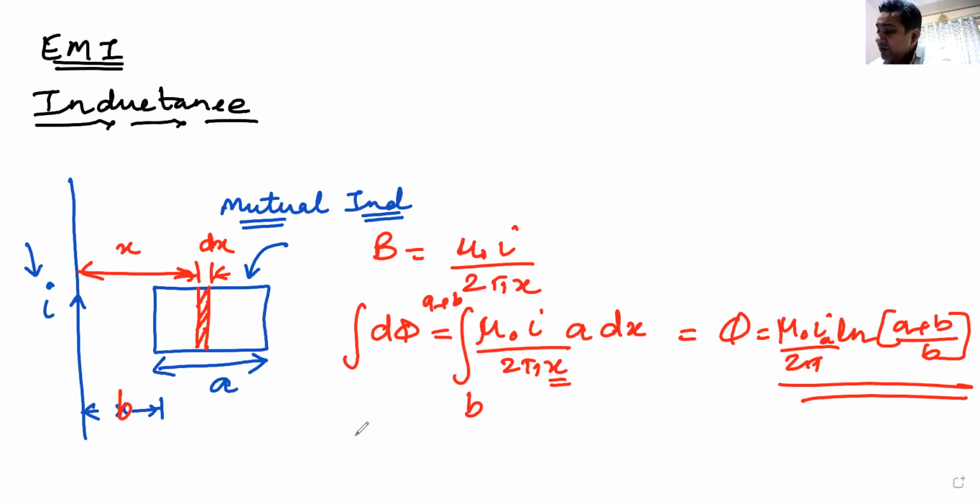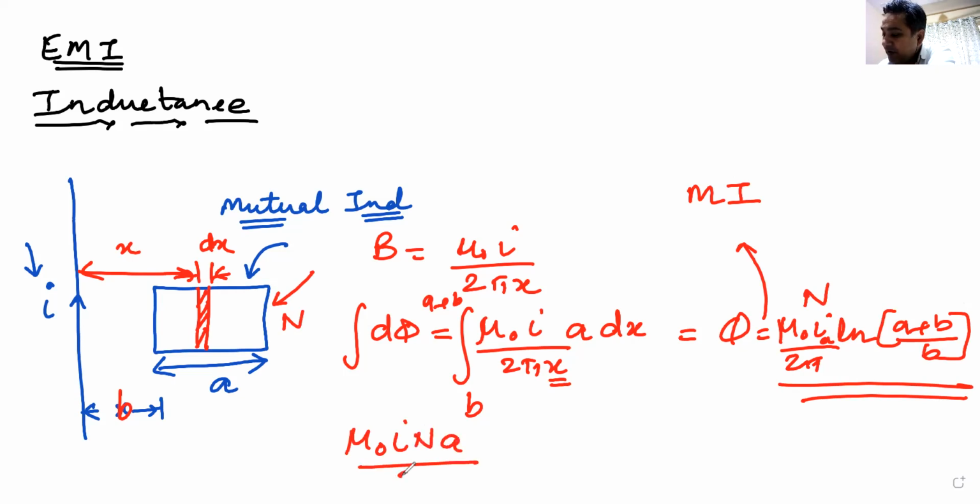Now how do we get the mutual inductance? You equate this total flux phi to MI. If the number of turns is given as n, you will multiply this by n. So you will get the mutual inductance. The mutual inductance will be equal to mu naught n a by 2 pi multiplied by natural log of (a plus b) divided by b.